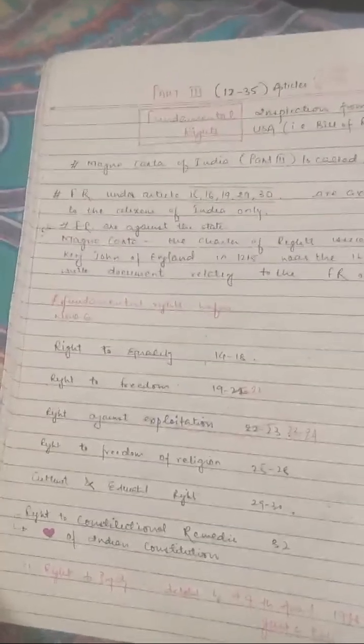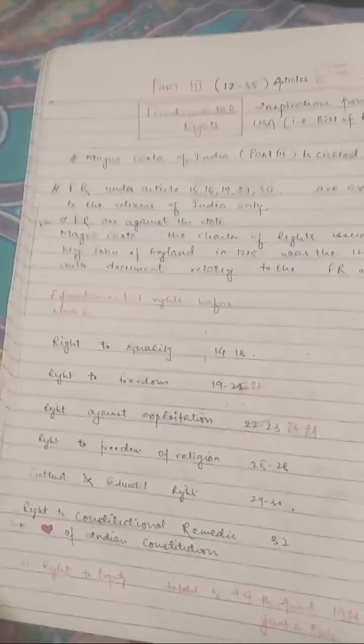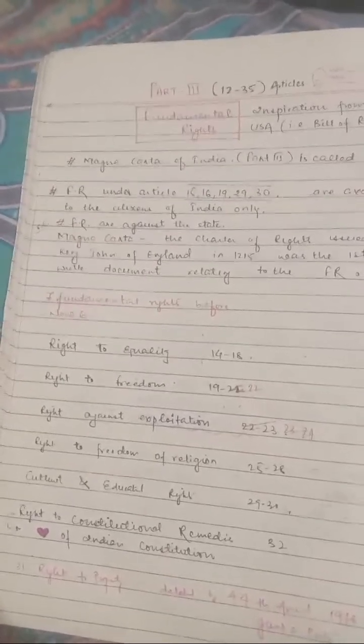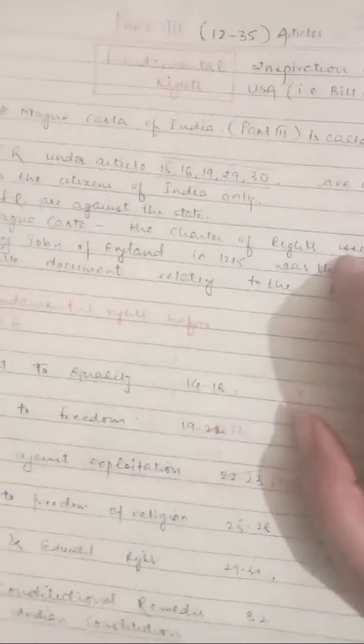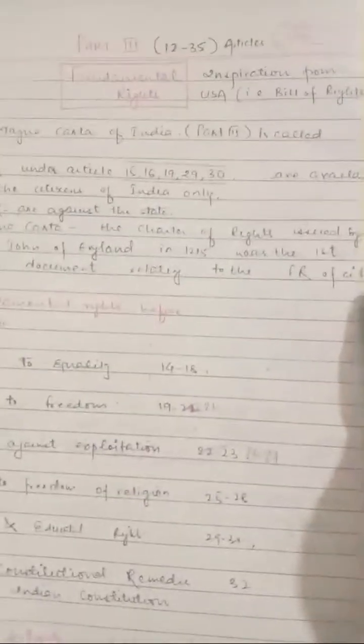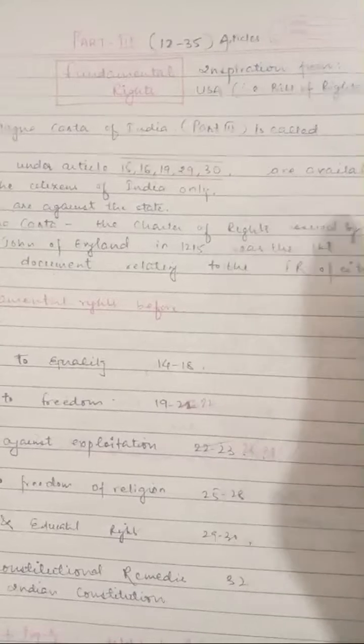They are present in Part 3 of the Indian Constitution, and cover Article 12 to Article 35. You can see from here very clearly that there are certain fundamental rights which are only for the citizens of India, and there are certain fundamental rights which are for people who are not citizens of India. It means it applies to all.